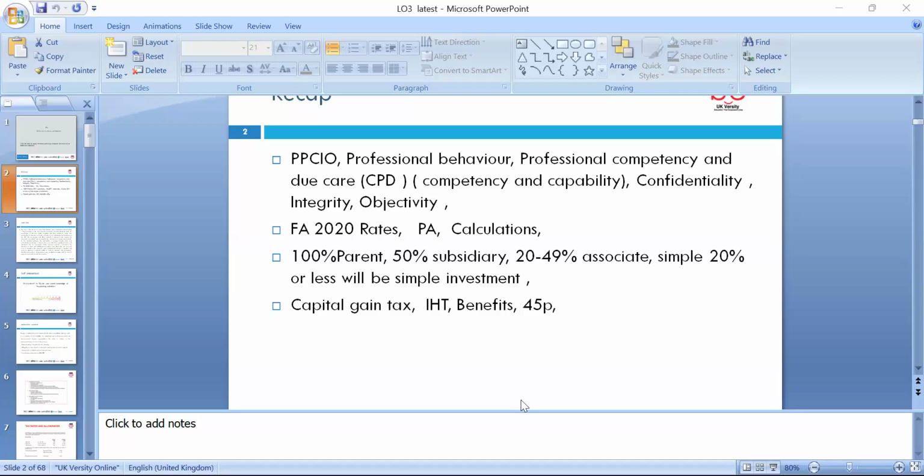Last week and the previous week, we discussed different ethics.